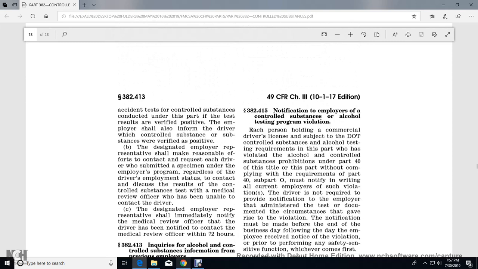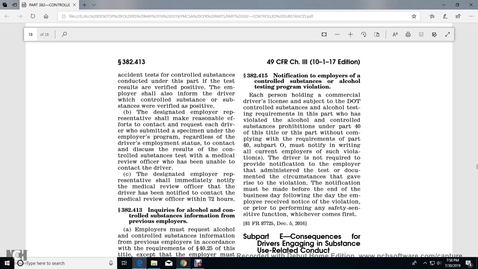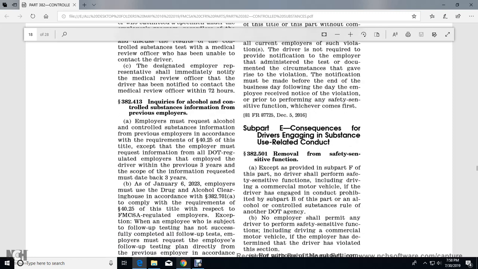All right, 382.415, notification of employers of controlled substance and alcohol testing program violations. Each person holding a commercial driver's license subject to the controlled substance and alcohol testing requirements of this part who has violated an alcohol or controlled substance prohibition under Part 40 of this title without complying with the requirements of this part, Part 40, Subpart O, must notify in writing all current employers of the violation. The driver is not required to provide notification to the employer that administered the test documenting the circumstances that gave rise to the violation. Notification must be made before the end of the business day following the day the employee received notice of the violation, or prior to performing a safety-sensitive function, whichever comes first.